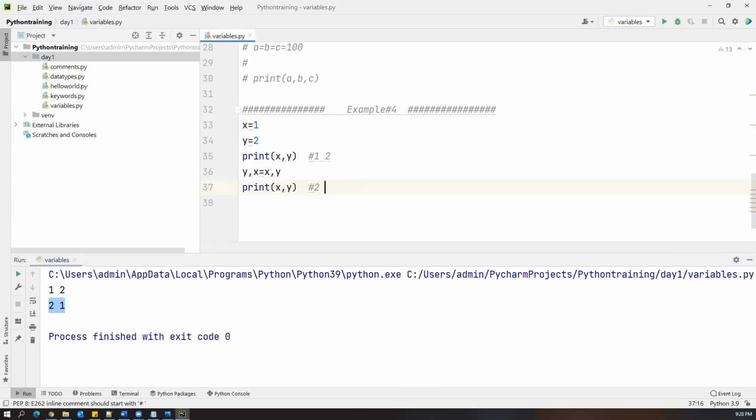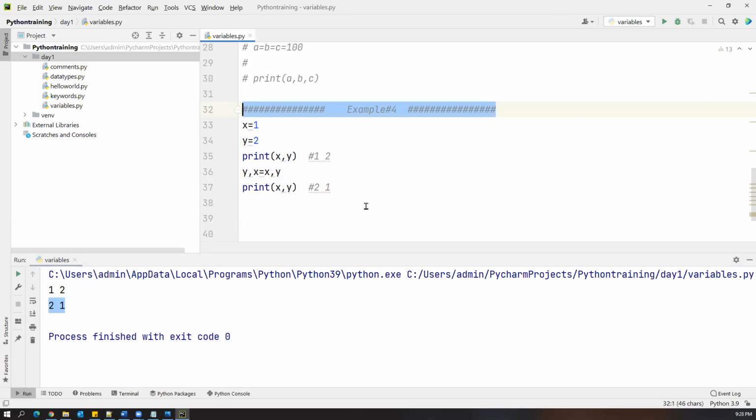So swapping happened within a single statement. We have not written any logic here. Just y comma x equal to x comma y. That's it. Swapping is done. Right? So this is another example. We can also assign the values like this. Okay. And same thing, one more example.